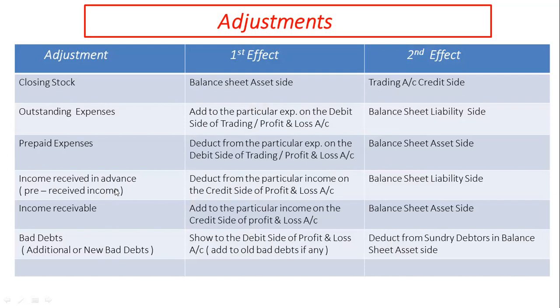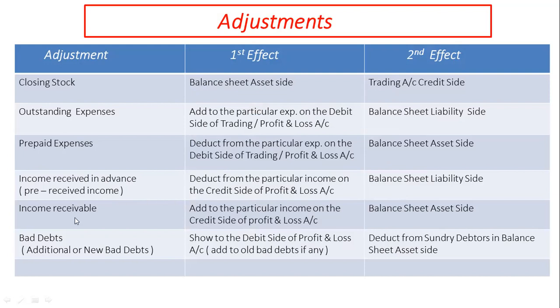Income received in advance or pre-received income: first effect is deduct from the particular income on the credit side of profit and loss account, and second effect is balance sheet liability side.